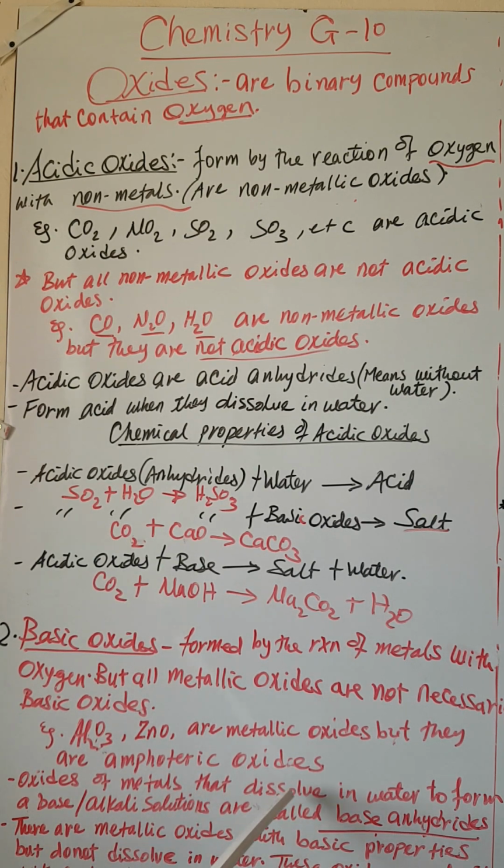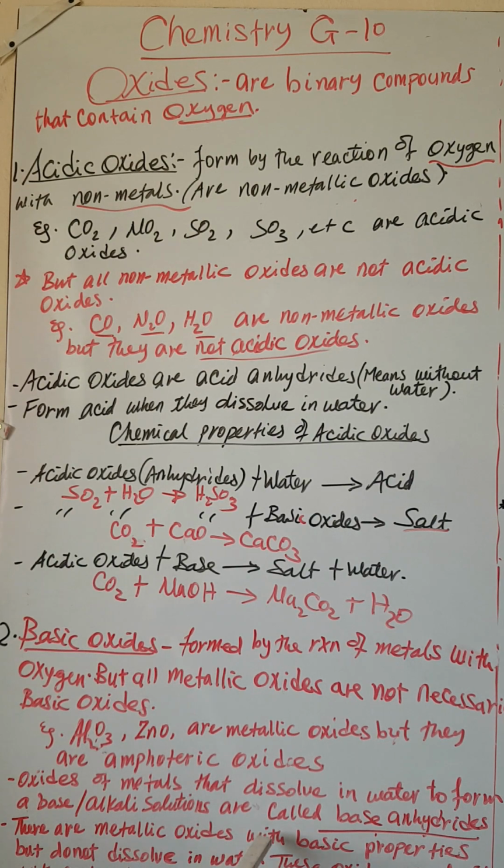Now oxides of metals that dissolve in water to form a base or alkali solution are called base anhydrides. They are called base without water. ውሃ ውስጥ ሟምተው ቤዝ የሚሰጡን ወይም አልካሊ ሶሉሽን ቤዚክ ሶሉሽን የሚሰጡን ሜታሊክ ኦክሳይድስ፣ ኦክሳይድስ ኦፍ ሜታልስ አር ኮልድ ቤዝ አንሃይድራይድስ። ግን እዚህም ጋር አሁን አዲስ ነገር አለ። There are metallic oxides with basic properties. እነዚህ ቤዝ አንሃይድራይድስ they are base without water or they are dry bases.